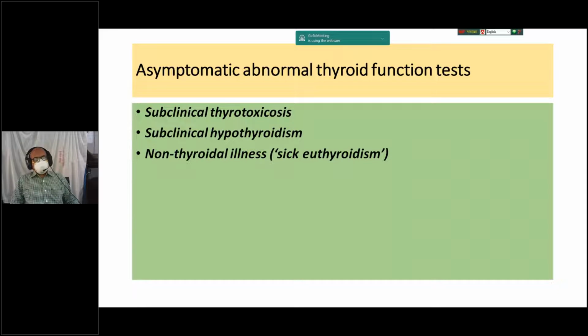So dear students, there are some asymptomatic abnormal thyroid function tests. Asymptomatic abnormal thyroid function has three clinical patterns: subclinical thyrotoxicosis, subclinical hypothyroidism, and non-thyroidal illness. Today I will discuss subclinical hypothyroidism.